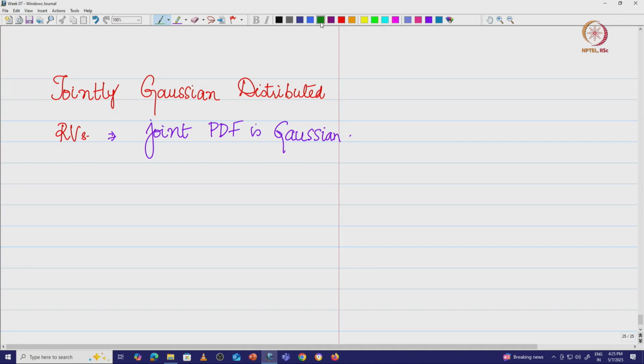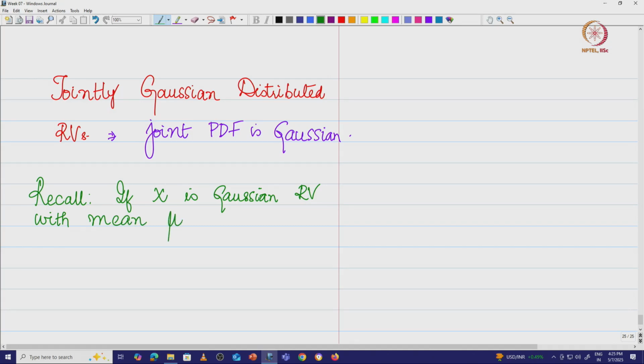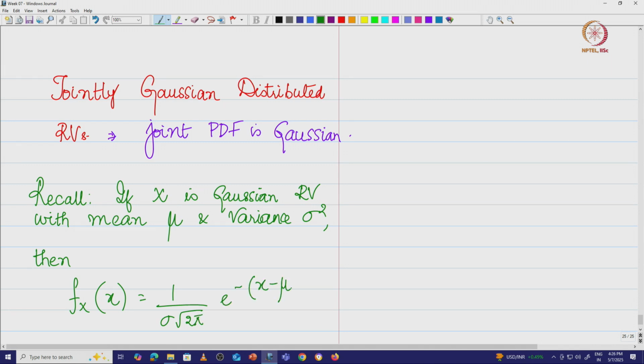So, what are we going to do? Recall, if x is a Gaussian distributed random variable with mean mu and variance sigma square, then the probability density function f x of x was given by 1 by sigma root 2 pi e power minus of x minus mu the whole square divided by 2 sigma square, for minus infinity less than x less than infinity.